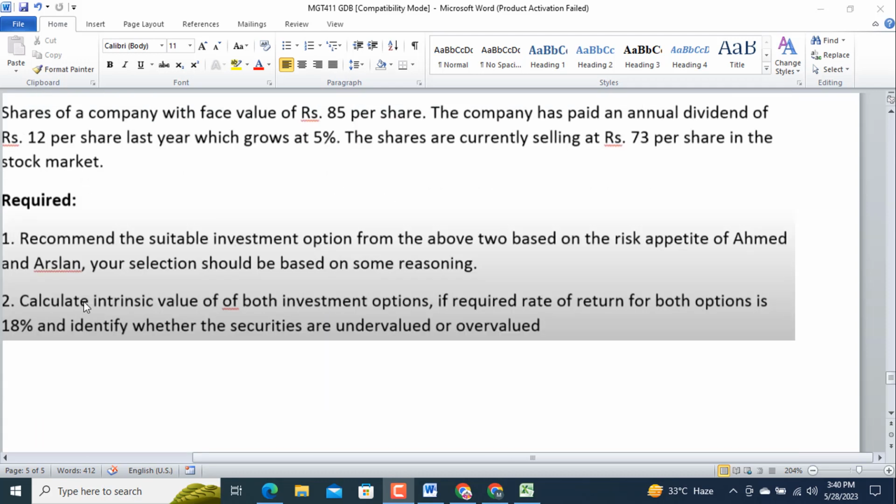So required: recommend suitable investment option from the above two based on the risk appetite of Ahmed and Arslan. Your selection should be based on some reasoning. Calculate intrinsic value of both investment options, if required rate of return for both options is 18%, and identify whether the securities are undervalued or overvalued. So let's move to the solution.